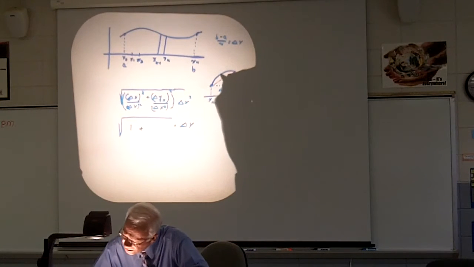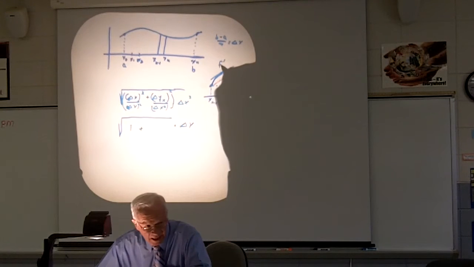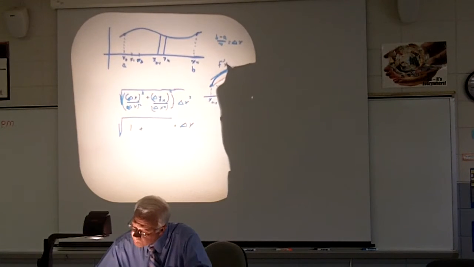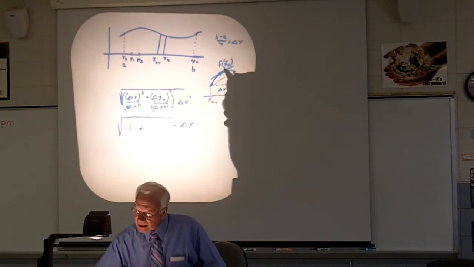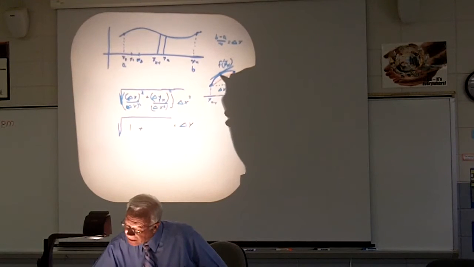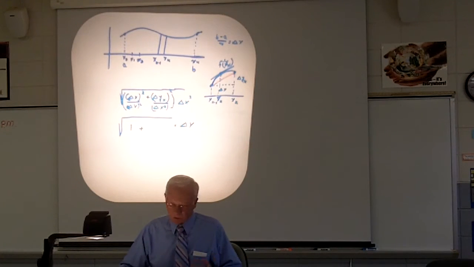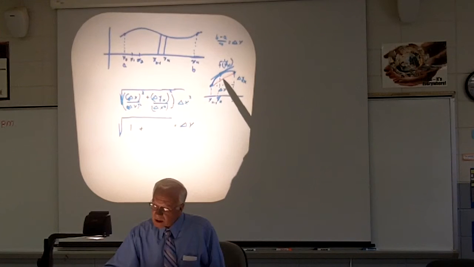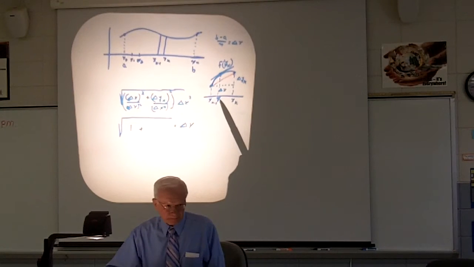And the mean value theorem said over here, there is a line that's parallel to this line, and it is f prime, the derivative at some point here like this. That's going to be right here. This is going to be the same as this, and that's going to be down here like this. And this point is x sub k bar, which the mean value theorem says, some place across here, this slope is going to be the same as this slope, and it's going to happen at the first derivative at this point.